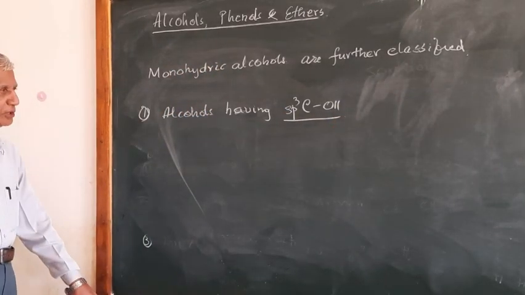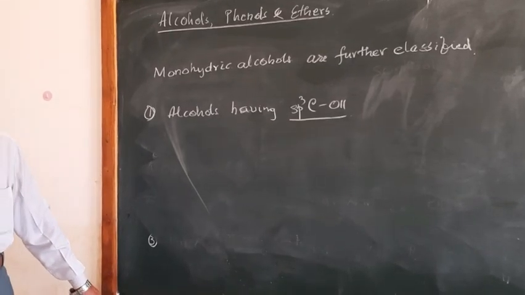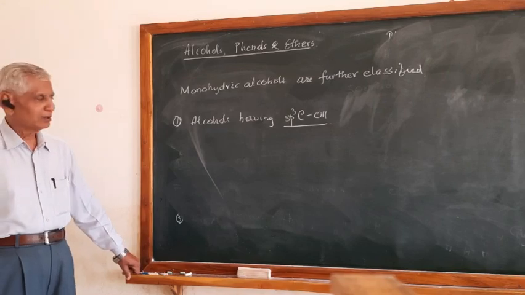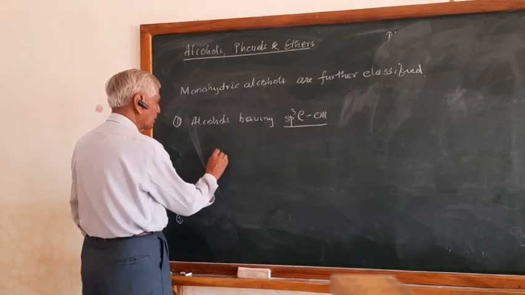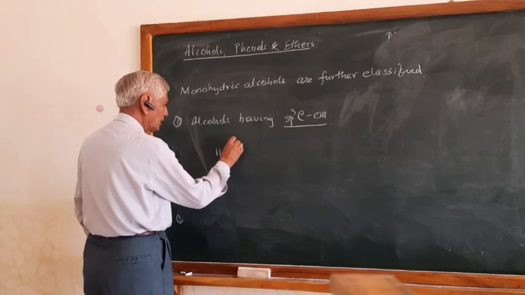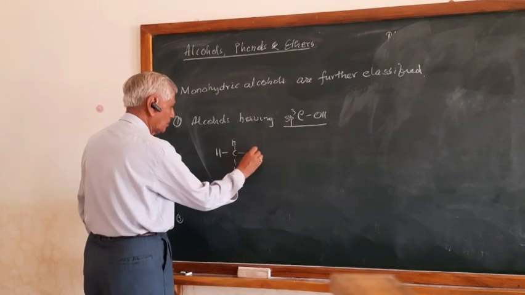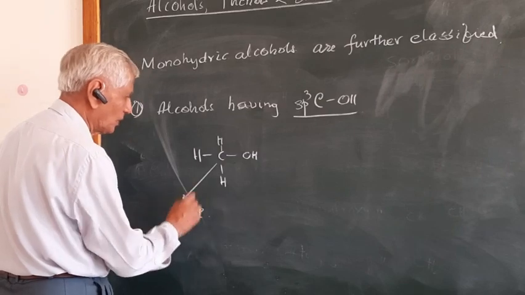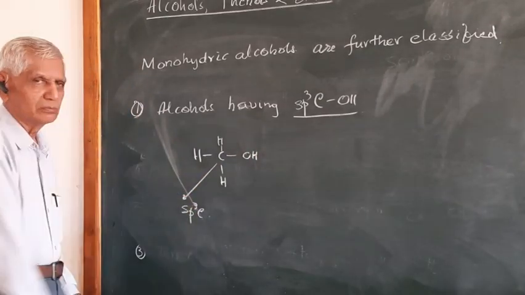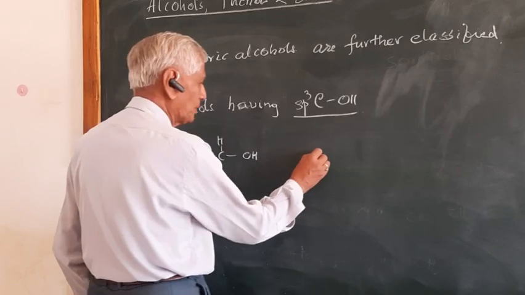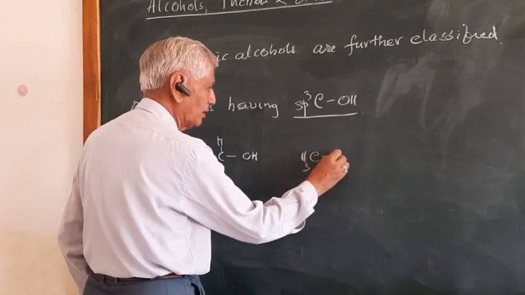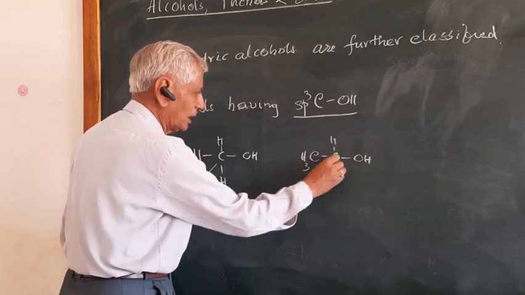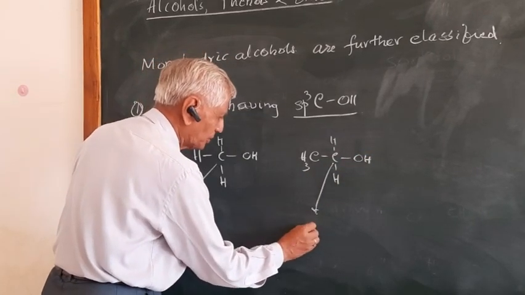So, here what it means? The OH group is attached to sp3 carbon only, not sp2. Right? So here, for example, you can say CH3OH. This is sp3 carbon, and OH is attached here. Another example, CH3CH2OH. Again, this carbon is sp3 carbon.